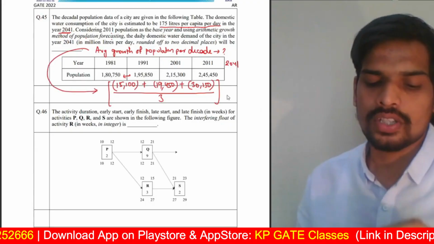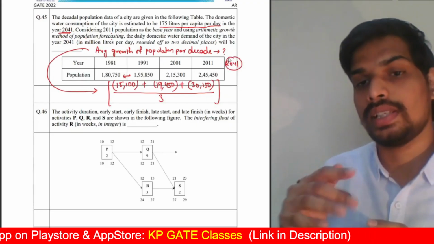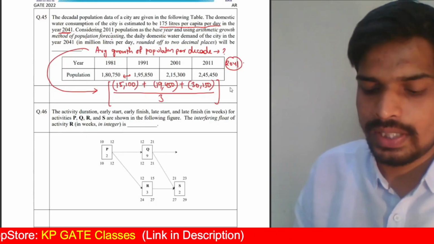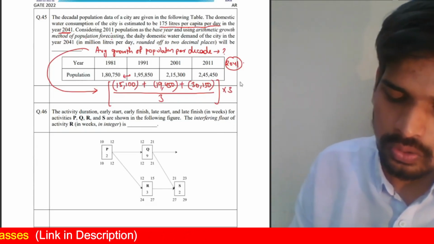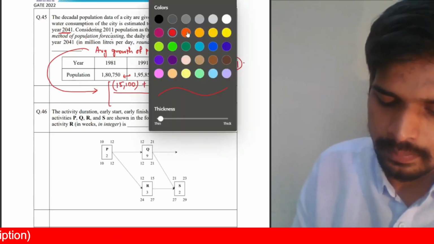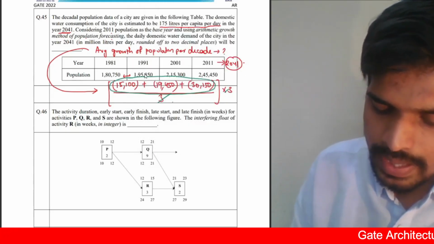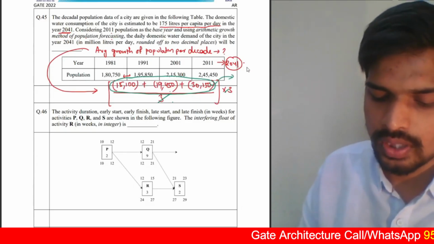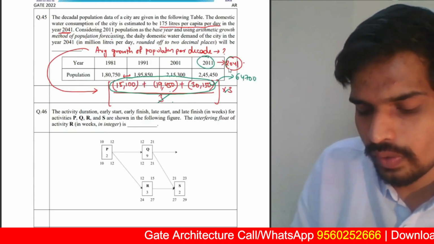Now, once you get this average growth of the population, we are forecasting the population for 2041. So 2041 is basically 3 decades after 2011. So to find out the population growth, multiply this by 3 because we are forecasting a population for 3 decades later. So the growth of population from 2011 to 2041 is simply this. Divide by 3, this 3 and 3 gets cancelled. So basically this portion 15100 plus 19450 plus 30150. I think this should come around 64,700. That's the population growth from 2011 to 2041.